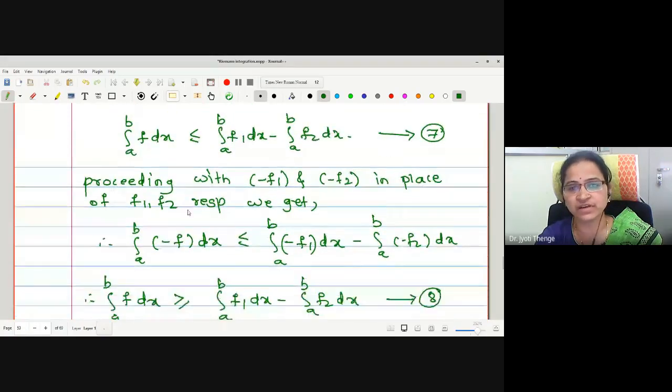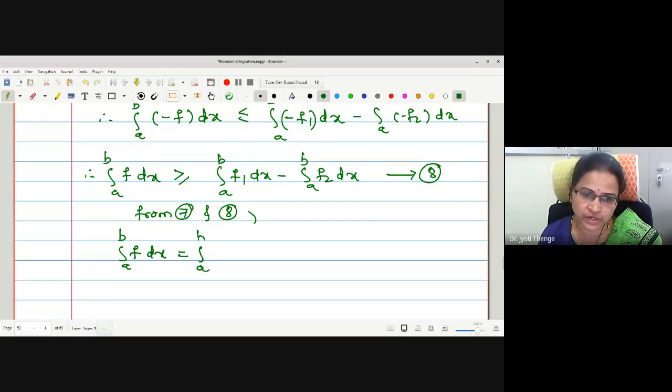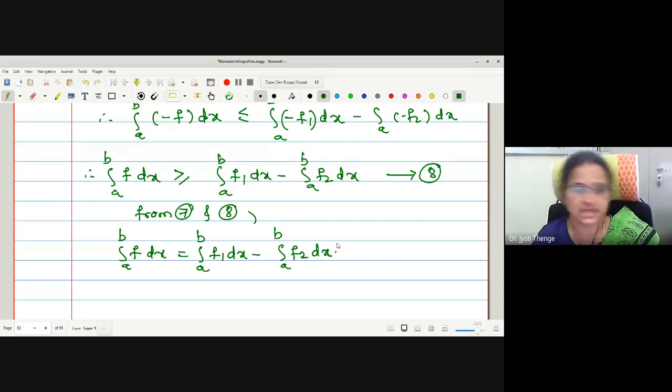Therefore, look at 7 and 8. Equation 7 is less equal. Equation 8 is with greater equal. Therefore, combining 7 and 8, equality holds. From 7 and 8, integration a to b f dx is equal to integration a to b f1 dx minus integration a to b f2 dx. Is it okay to everyone? Any doubt after this? Yes, ma'am.